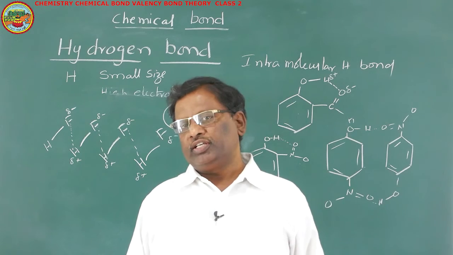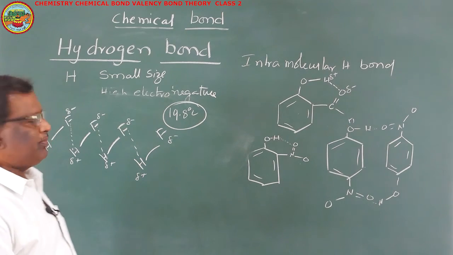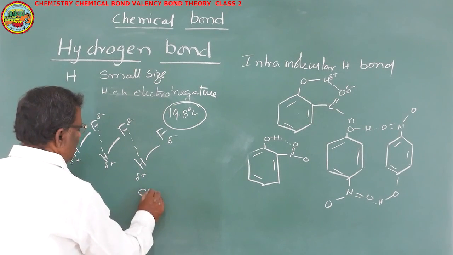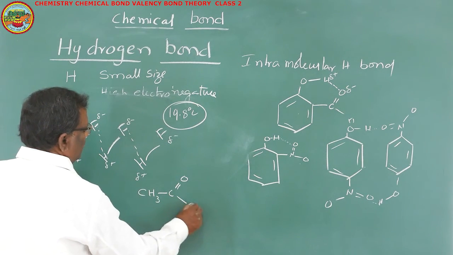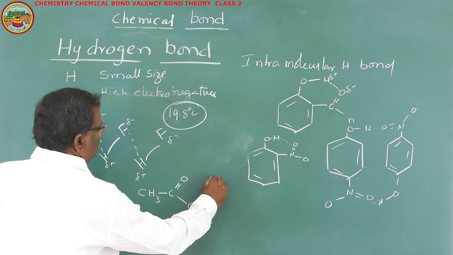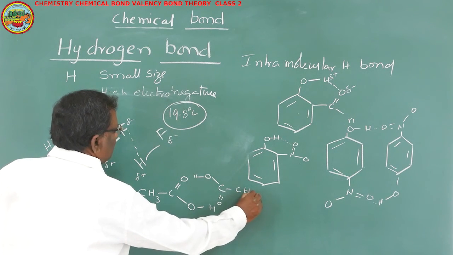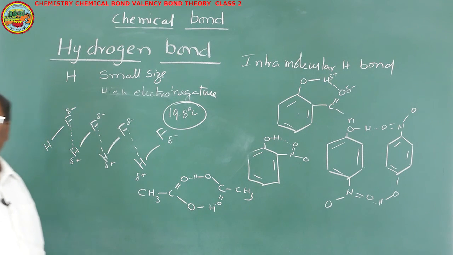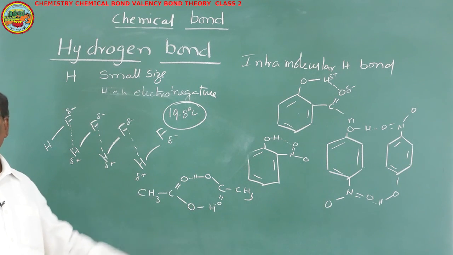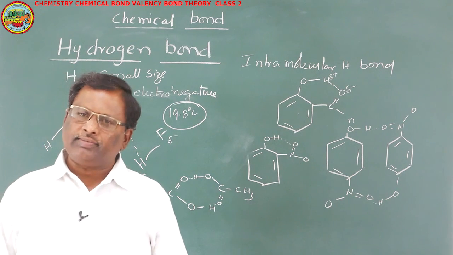And another important question is, why does acetic acid exist as a dimer? Acetic acid formula is CH3COOH. Its structure will be like this, COOH. Now another acetic acid molecule, this structure is COOH. Now CH3COOH. So there will be a hydrogen bond between the oxygen of one C double bond oxygen with the OH hydrogen, and another one here. Because of those 2 hydrogen bonds, 2 acetic acid molecules will exist as dimers.